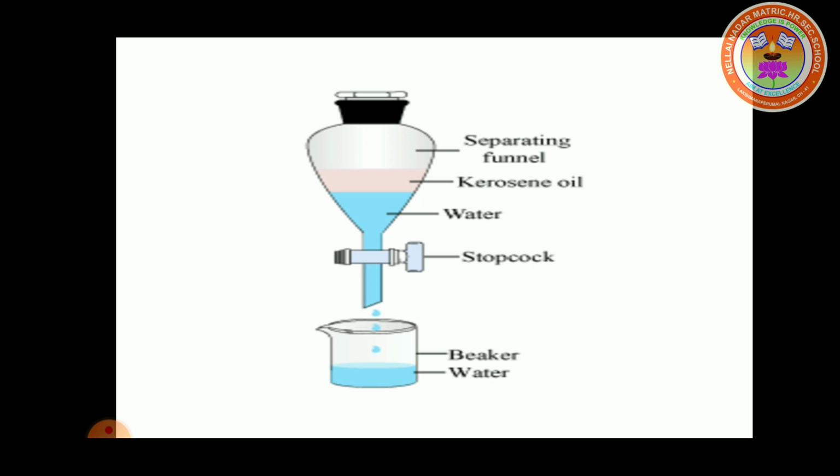A lower density liquid floats on the higher density liquid. Compared to kerosene, the density of water is high. So, kerosene is floating on top of the water. Now, we open this stopcock. We can collect the higher density liquid first in a beaker. After that, we collect the kerosene in another beaker.